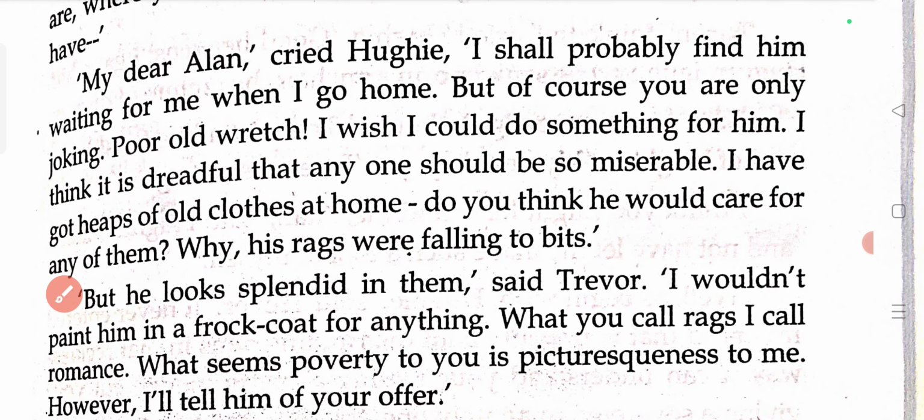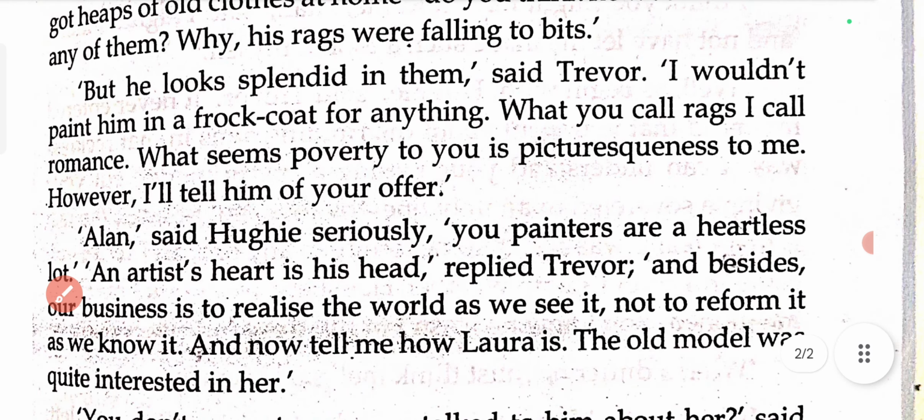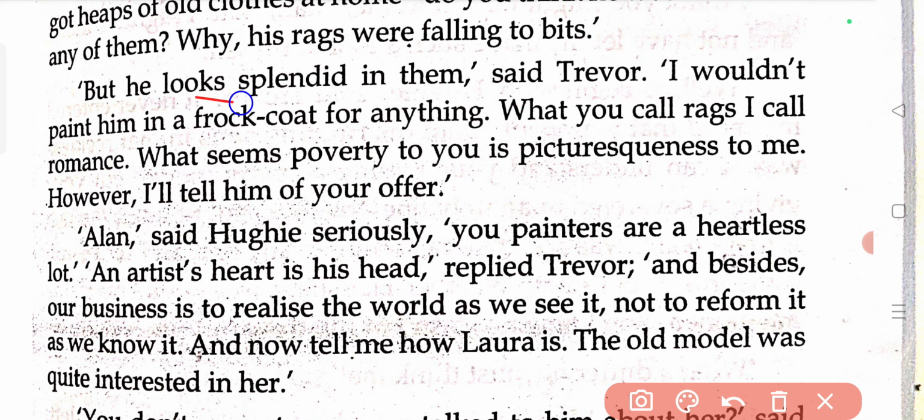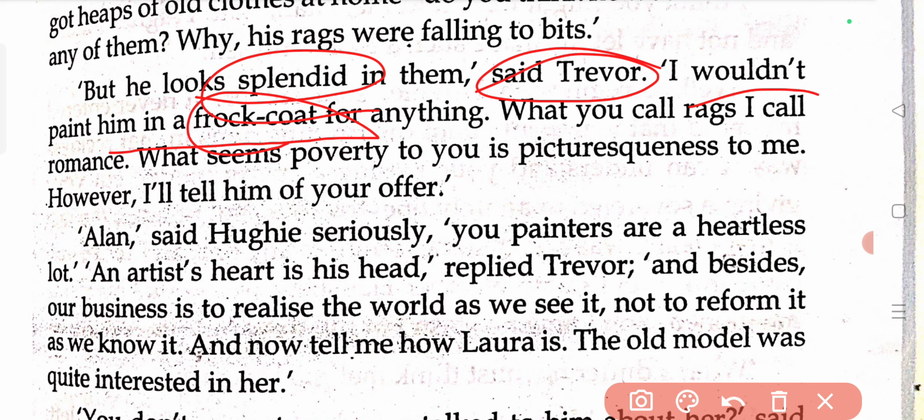"But he looks splendid in them." Splendid means very wonderful. He was looking wonderful in those tattered rags. This is the opinion of Trevor the artist. "I wouldn't paint him in a frock coat." What is a frock coat? It's basically a knee-length long coat worn by men during the 19th century. So he wouldn't have painted him in that frock coat. He liked painting him in those tattered, worn-out clothes.